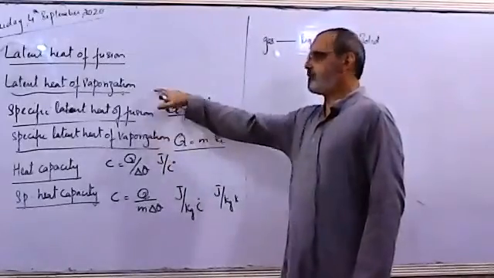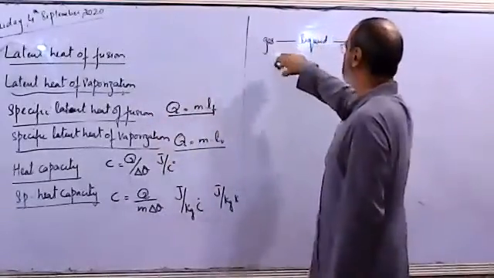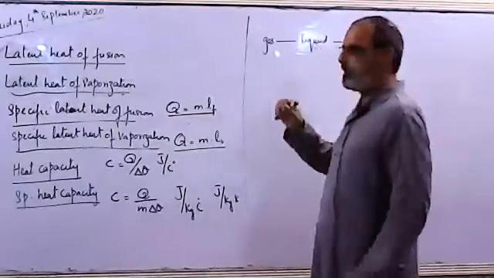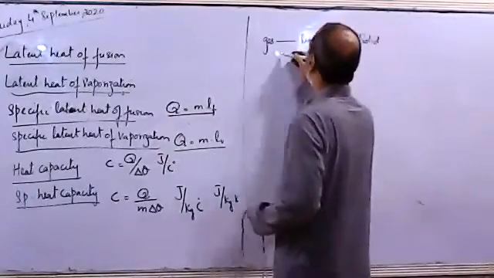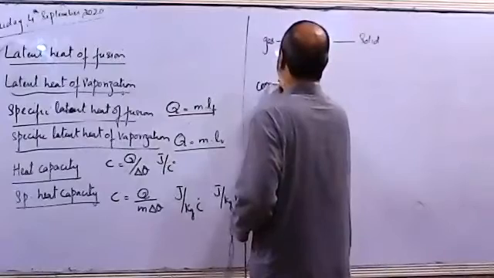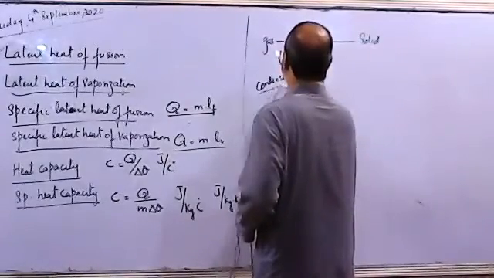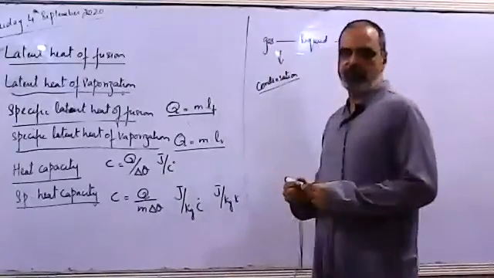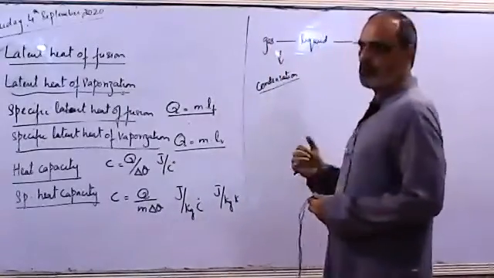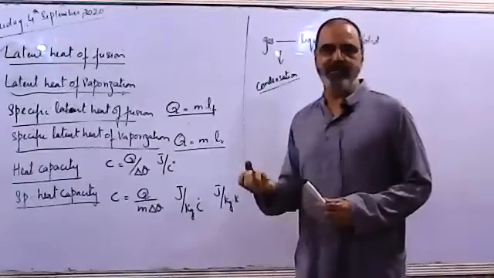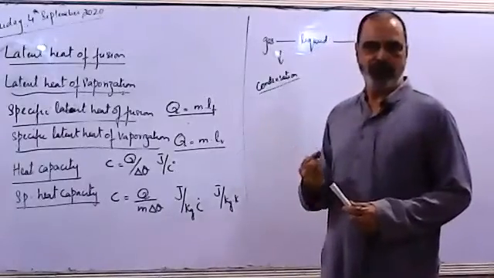The latent heat of vaporization we have to extract from the gas to change it into liquid, and this process is called condensation. So we are condensing the gas into liquid by cooling it.